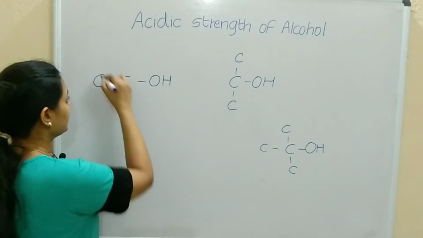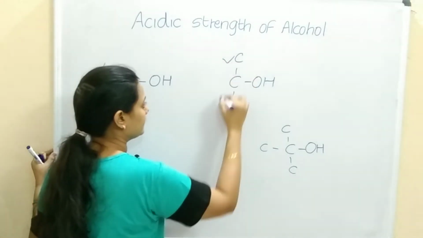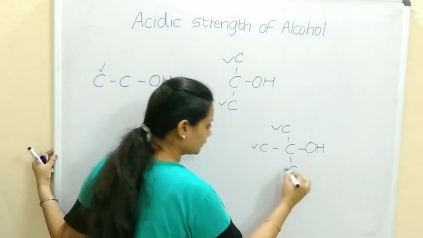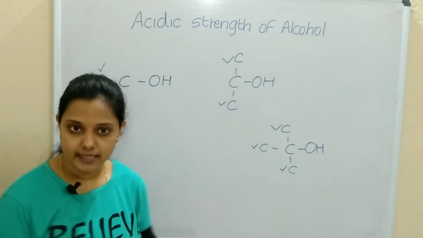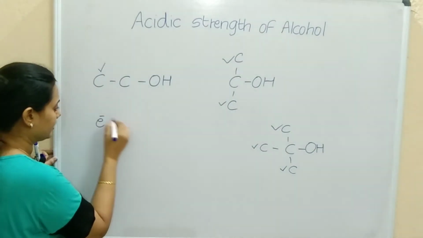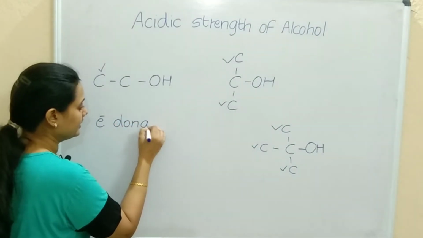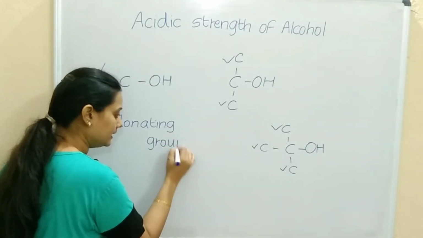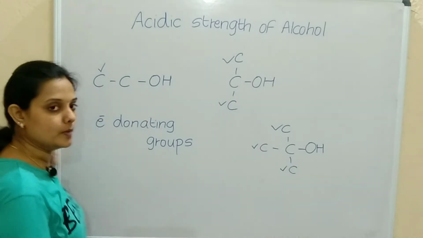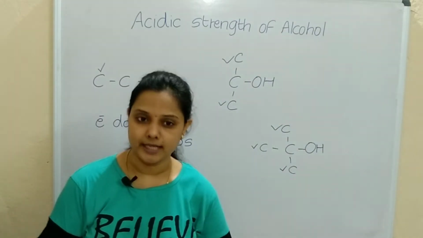Where are the alkyl groups? This is the alkyl group. This is the alkyl group. These are the alkyl groups attached. These alkyl groups, they are electron donating groups. Remember, alkyl groups are electron donating groups.